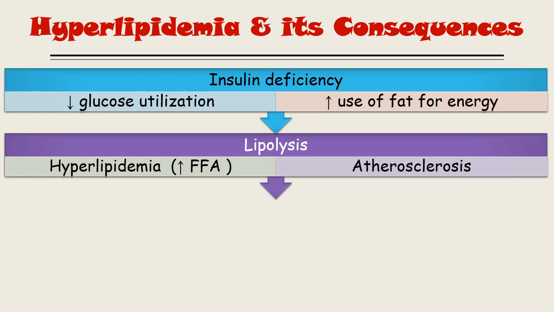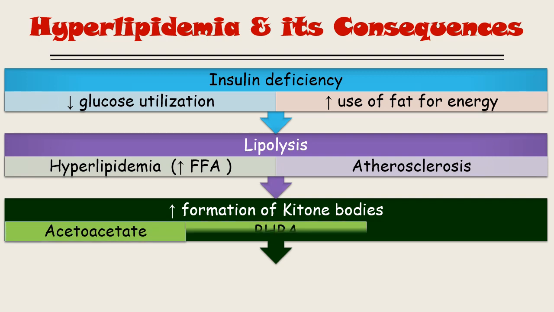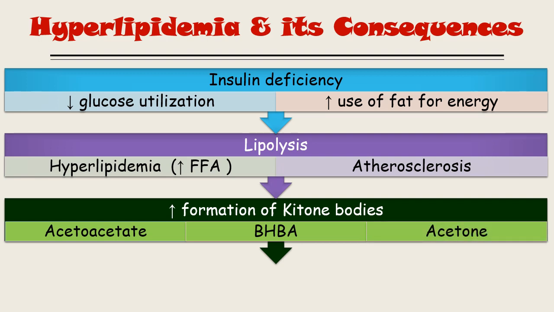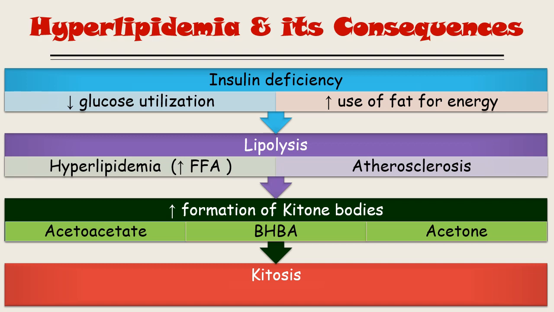Now this increased free fatty acid will ultimately be transported into the liver. Inside the liver, this free fatty acid is converted into acetyl-CoA, and this acetyl-CoA will be condensed to acetoacetic acid and two other forms of ketone bodies. What are they? The first one is acetoacetate. Next one is beta hydroxybutyric acid, and the last one is acetone. So basically, lipolysis will ultimately lead to increased ketone body formation, and it leads to ketosis. An increased amount of ketone bodies inside the circulation is known as ketosis.